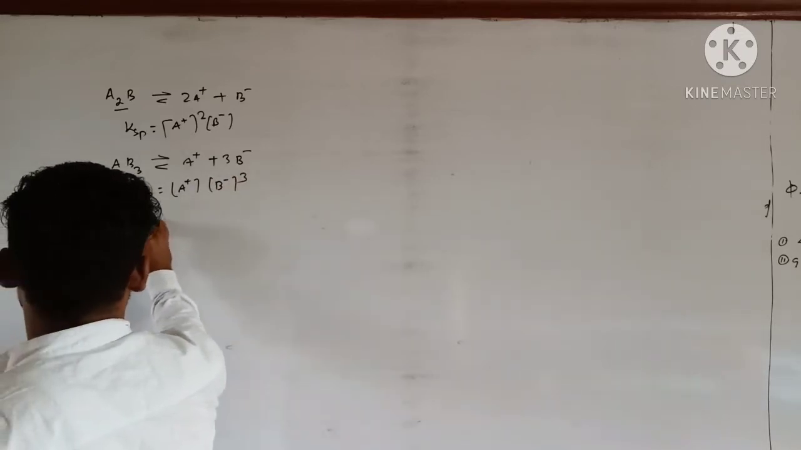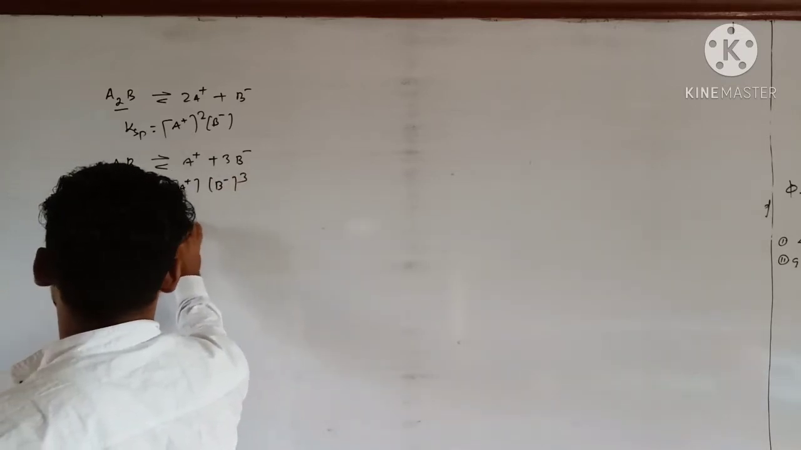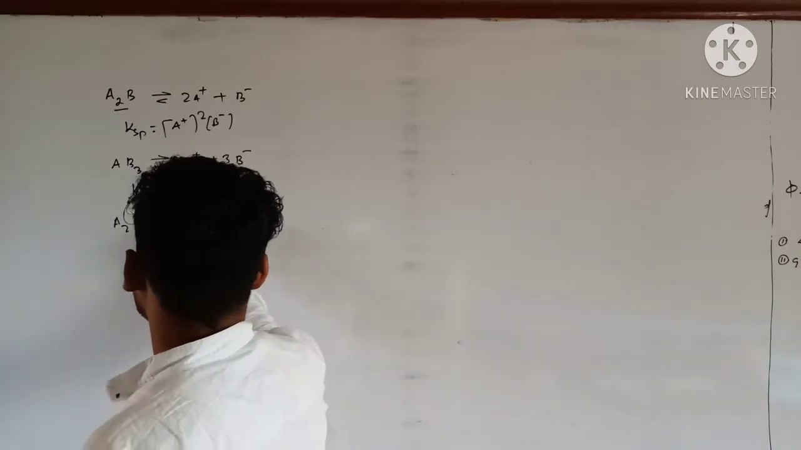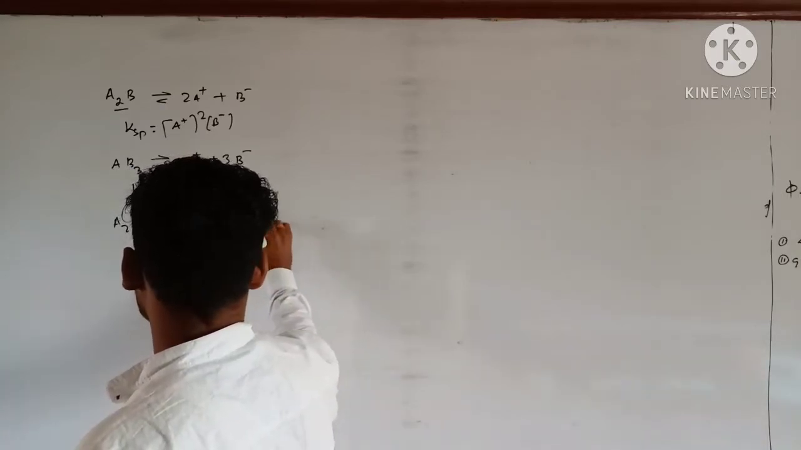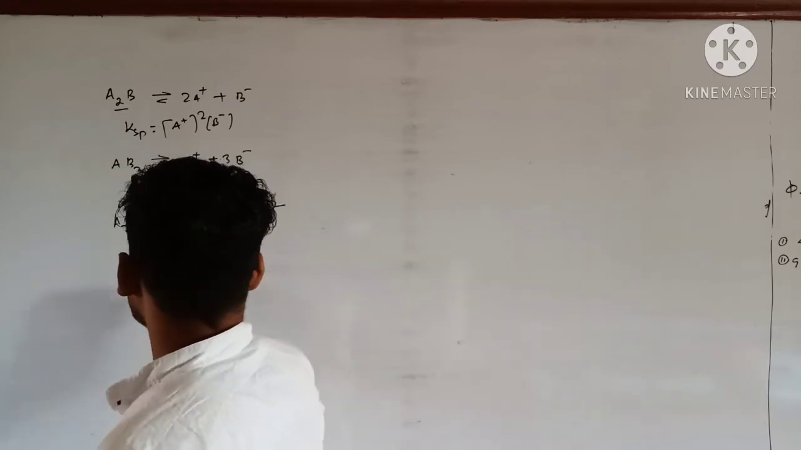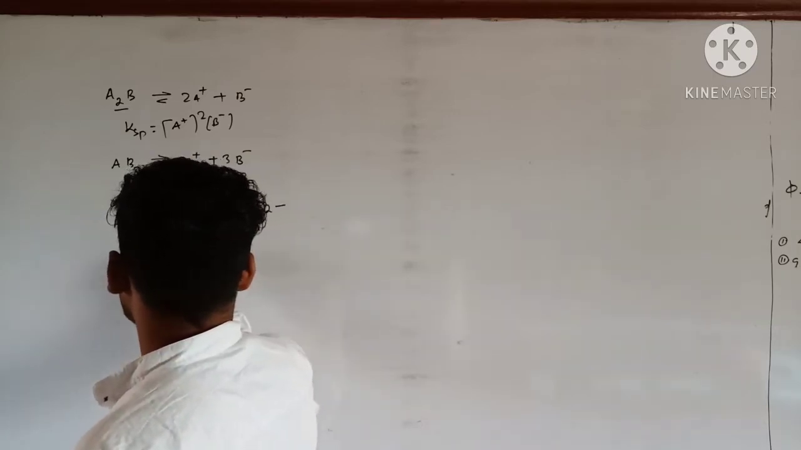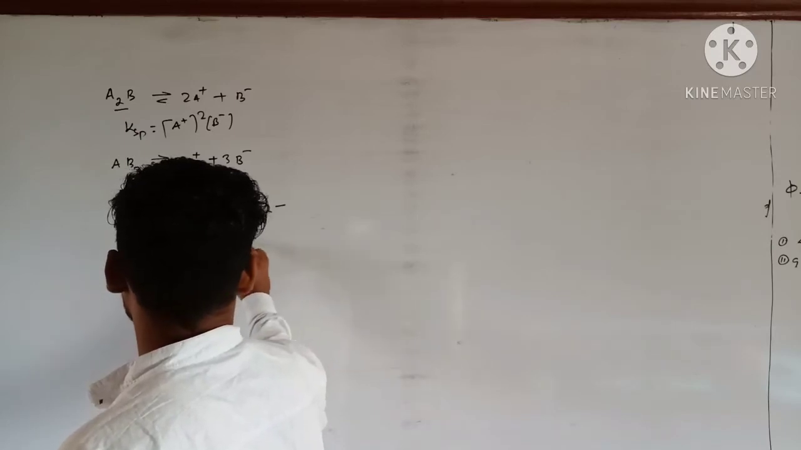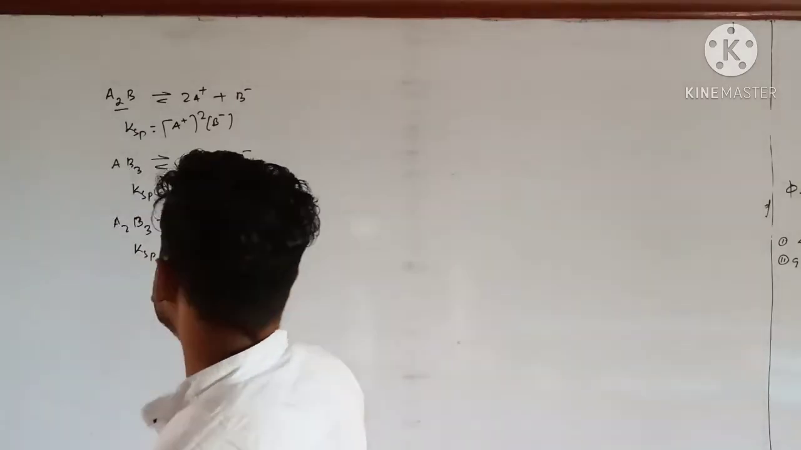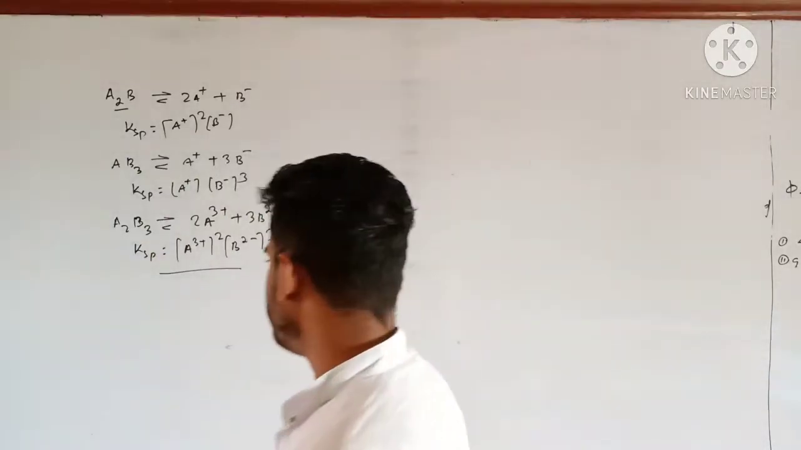Let's say the electrolyte is A2B3 type. So what can I write? 2A3 plus and 3B2 minus. So Ksp is equal to [A3 plus] to the power 2 [B2 minus] to the power 3. This is the expression for Ksp.